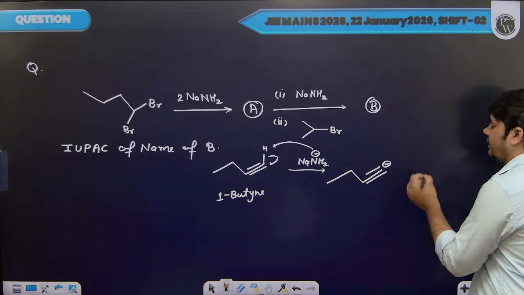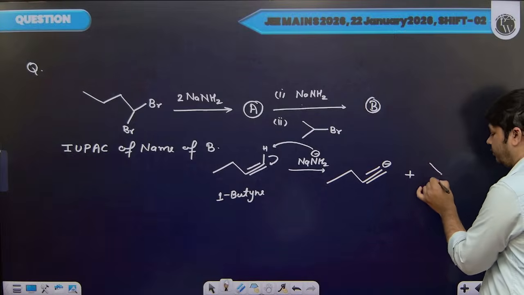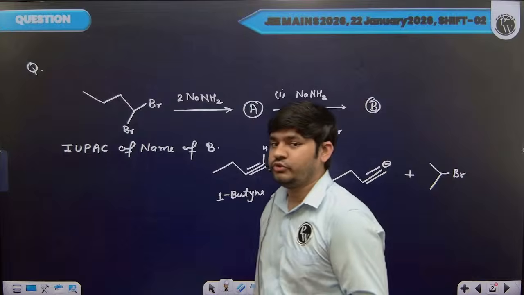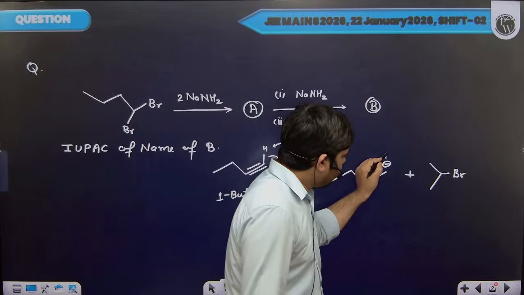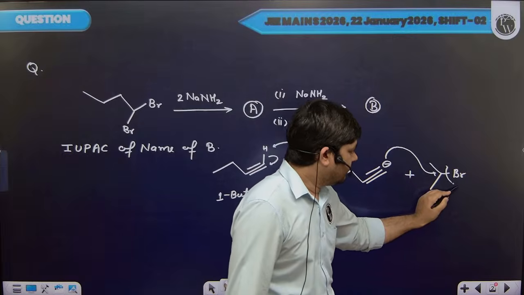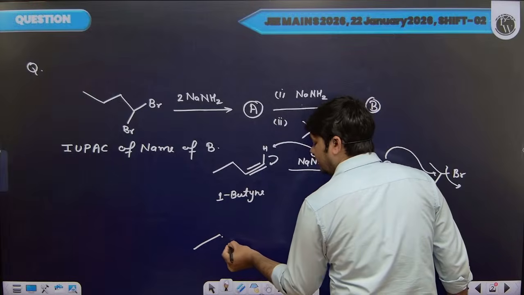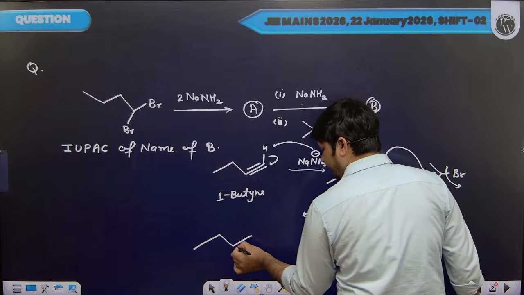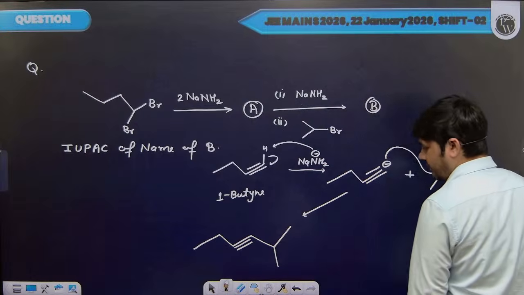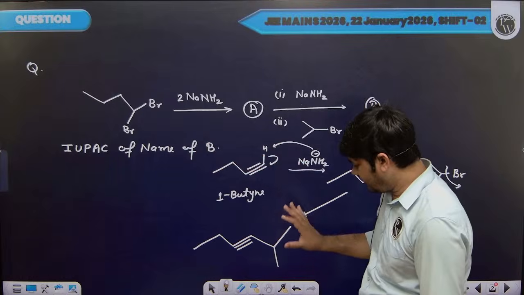Now when we treat this ion with isopropyl bromide, there will be a nucleophilic substitution reaction. This anion will attack isopropyl bromide and replace the bromine atom. As a result, we will get this kind of product. And in this question, we need to write the IUPAC name of this final product.